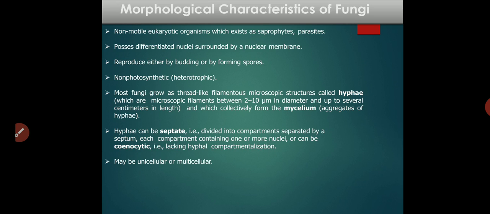Hyphae can be septate or non-septate. There are two types of hyphae basically: one is septate and the other is non-septate. The non-septate type of hyphae is also known as coenocytic hyphae. If septa are present between the hyphae, it is known as septate hyphae. If septa or compartments are absent in hyphae, it is known as coenocytic or non-septate hyphae.